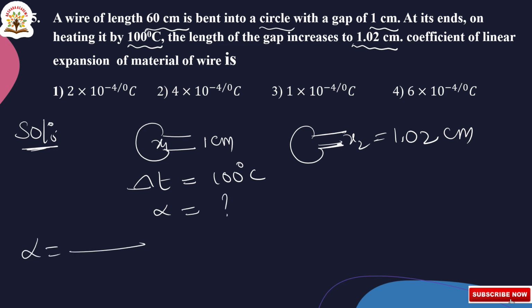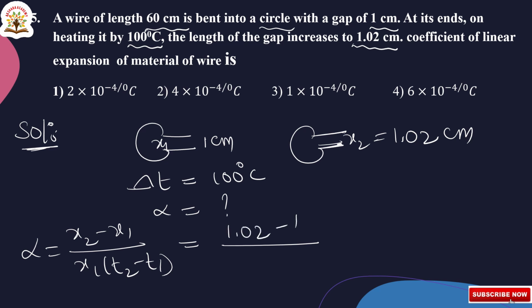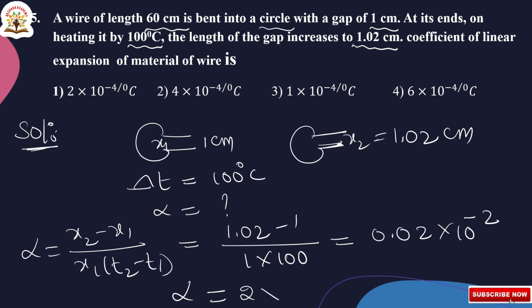Alpha is equal to (x2 minus x1) by x1 into (T2 minus T1), that is equal to, now substituting values, (1.02 minus 1) by 1 into 100, so that is equal to 0.02 into 10 to the power of minus 2, or this can be written as 2 into 10 to the power of minus 4 per degree centigrade.